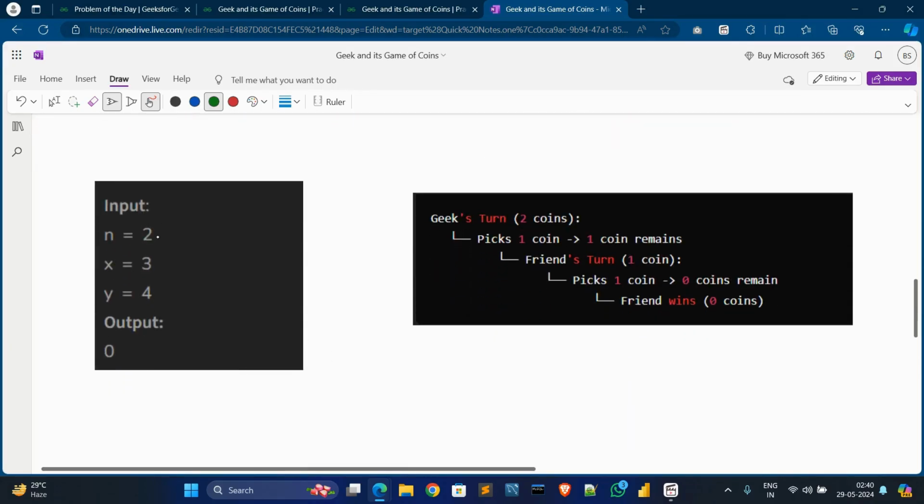In the second example, the total number of coins is 2 and x is 3, y is 4. On Geek's turn, if Geek picks 1 coin, then the remaining will be 1 coin on the friend's side. Now on the friend's turn, if the friend picks 1, then the remaining coins will be 0. Now no moves are left for Geek. So in this case, the friend will win.